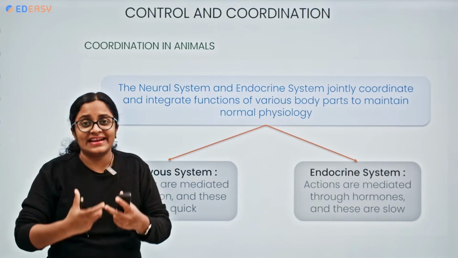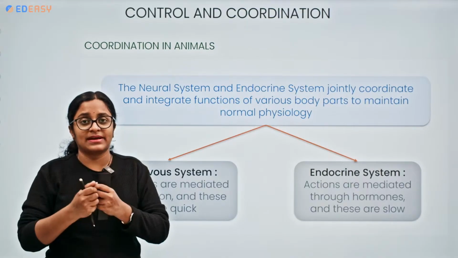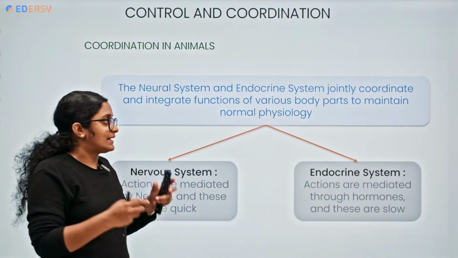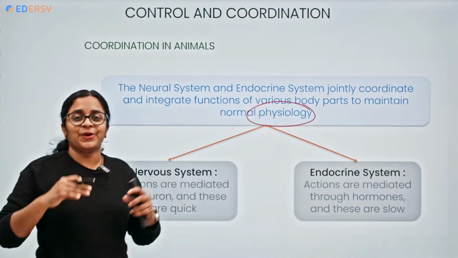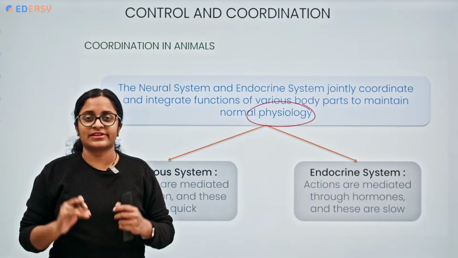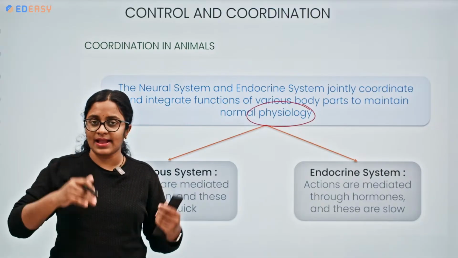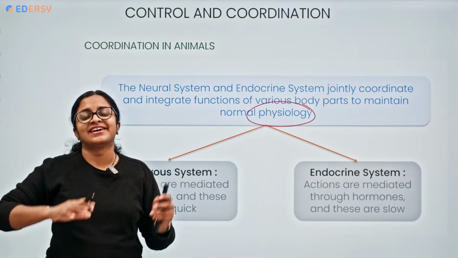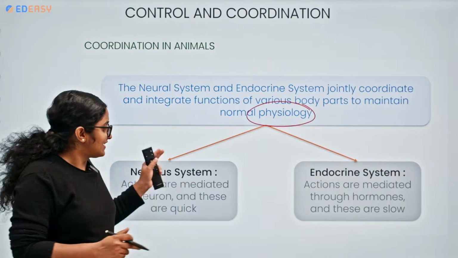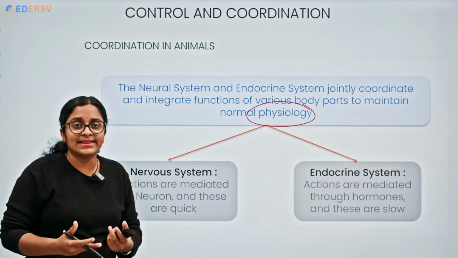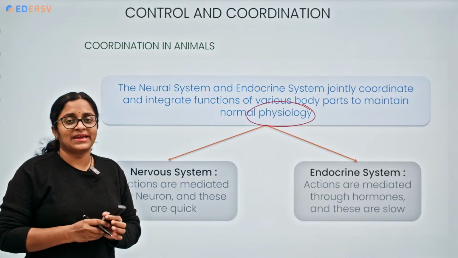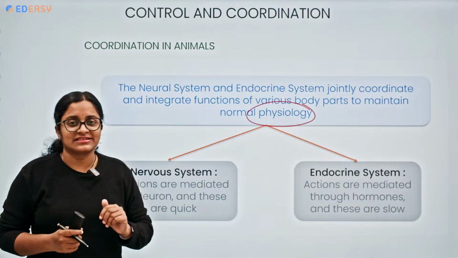They are integrating the functions of various body parts. Why? In order to maintain the normal physiology, in order to carry out the normal physiological processes, for the body to carry on its own activities without any hindrance. The nervous system and the endocrine system, both of them work together. Let's take the previous example only.